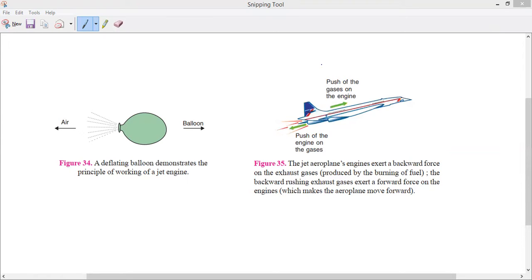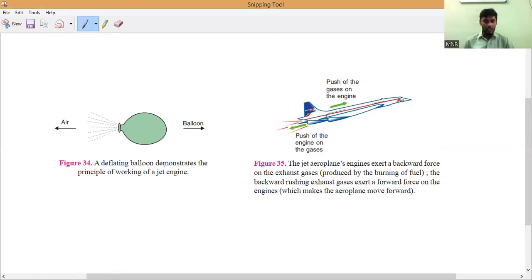You can see here, they are showing a deflating balloon, inflation and deflation. In the first figure, number 34, you can see a deflating balloon demonstrating the principle of working of a jet engine. Where do jet aeroplane engines exist? The engine exists at the back part.